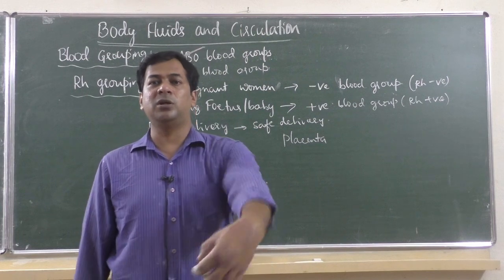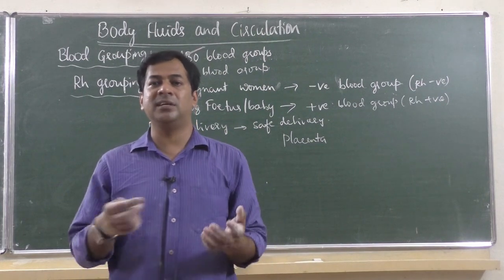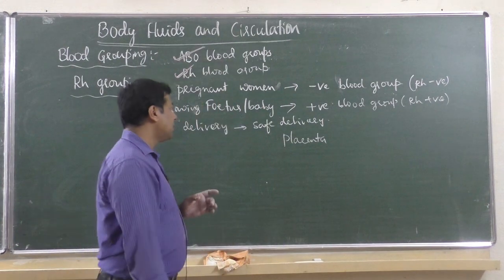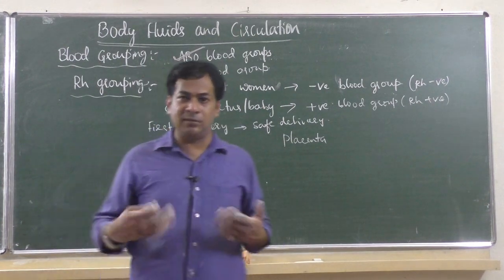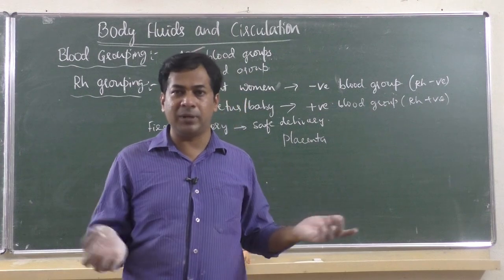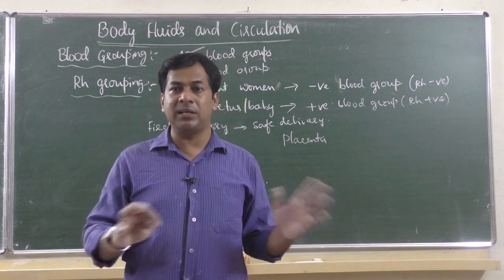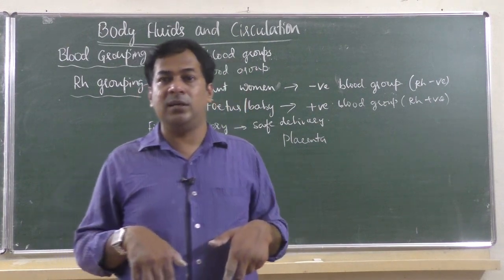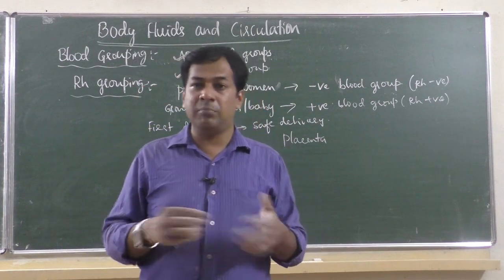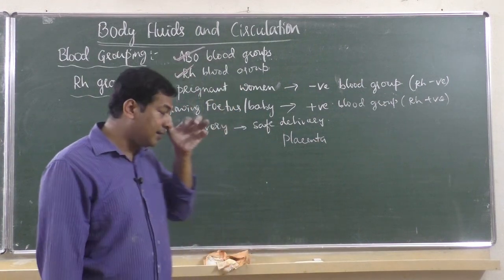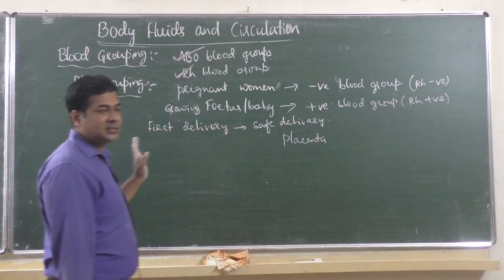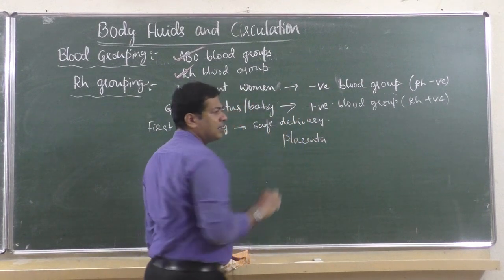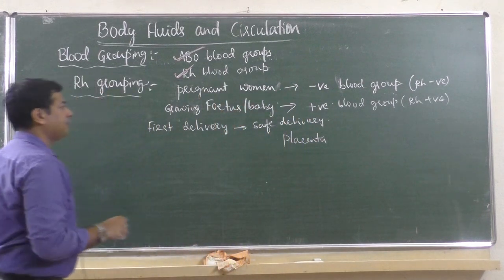No? Earlier it was a long tube. Through that we were receiving food from our mother. Okay, so the baby on its own produces blood. Mother produces blood separately. So mother's blood and baby's blood don't mix in the body. Even though the baby is inside the mother, their blood is completely separated by the placenta. So the placenta separates these two bloods, so that mother's blood and baby's blood don't mix in the body.